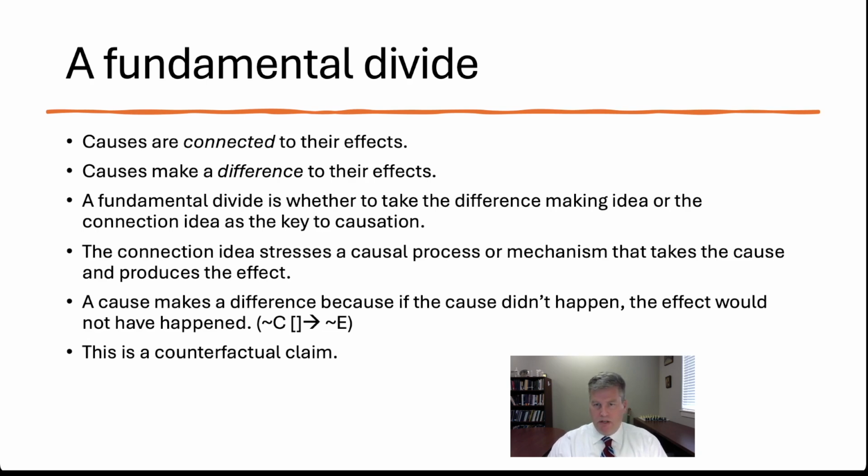Would the effect still occur? So a difference-making account will say if the cause didn't happen, the effect wouldn't happen. Symbolically, a counterfactual is written as a box arrow. So, for example, the claim I have there on the screen we would read as: if C were not to happen, then E would not happen.